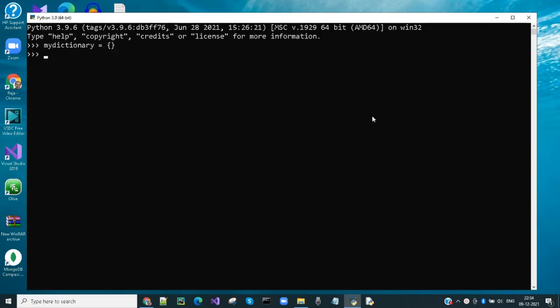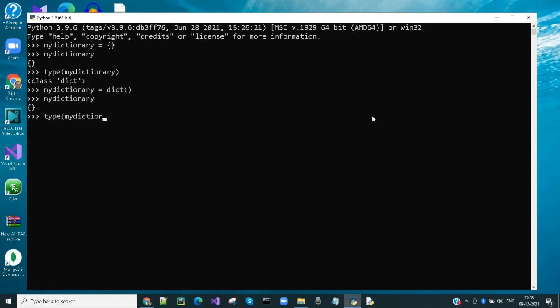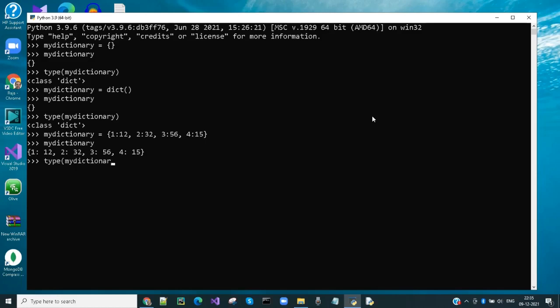To create an empty dictionary, we just need to use open-close curly brackets. Also, an empty dictionary can be created using the dict function without argument. Let's create a dictionary. And the data type is dict.